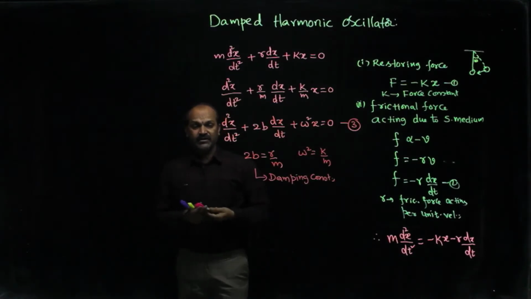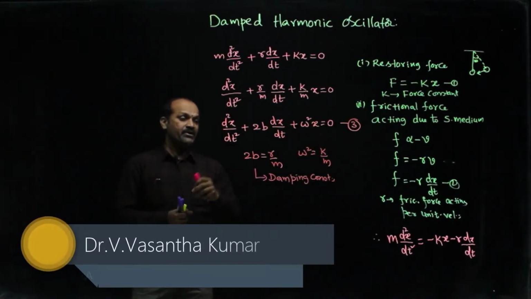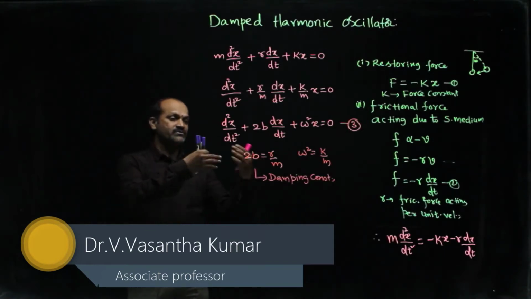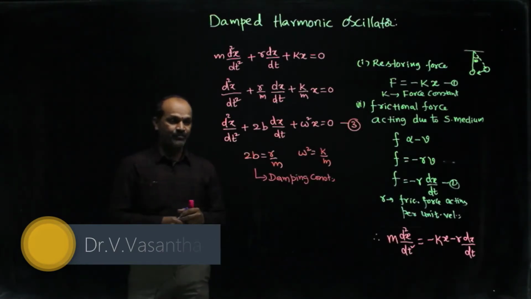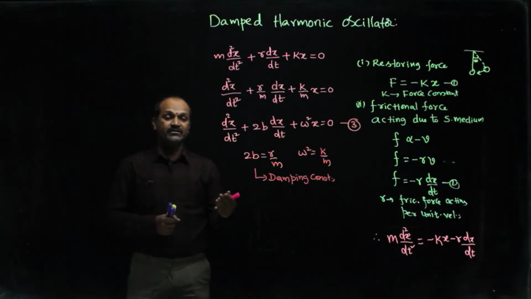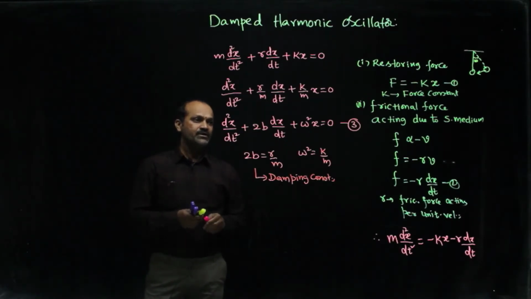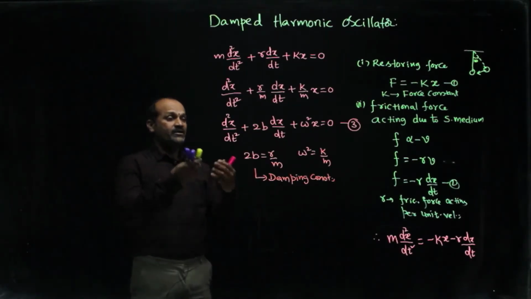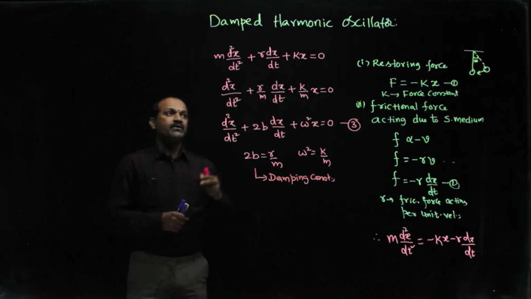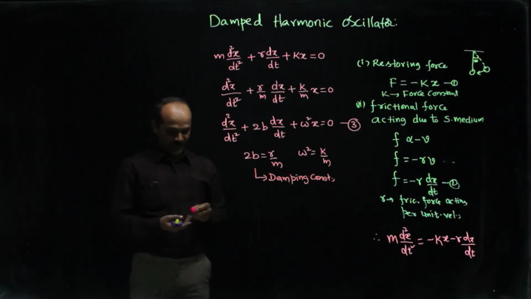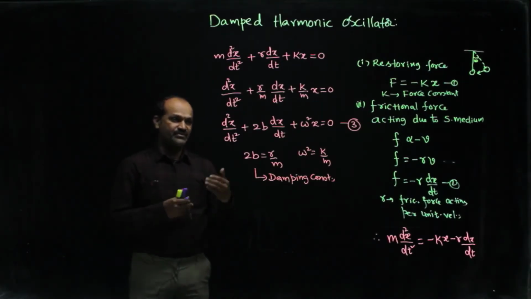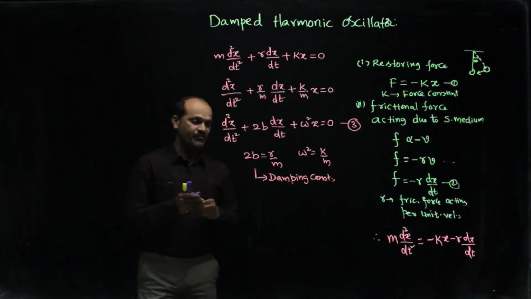See, whenever in the equations you find b and omega, they are trying to give some relation between them or comparing. When you find b, think that it represents frictional force term, and omega represents restoring force term, that physical parameter. Okay. So, equation 3 is the second order differential equation of damped harmonic oscillator. Now we will see its solution, then what may be the x, those things we get.